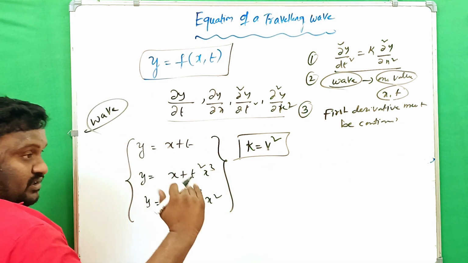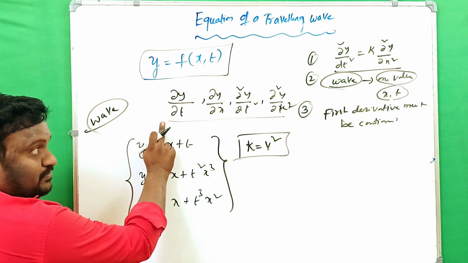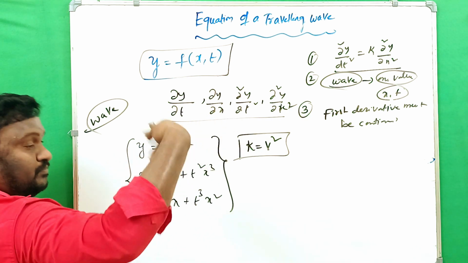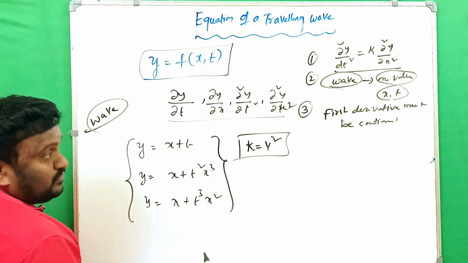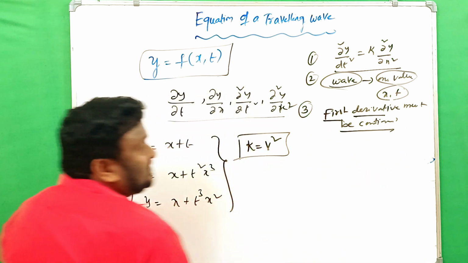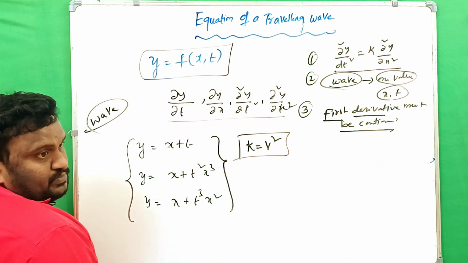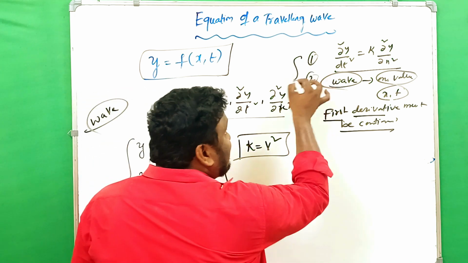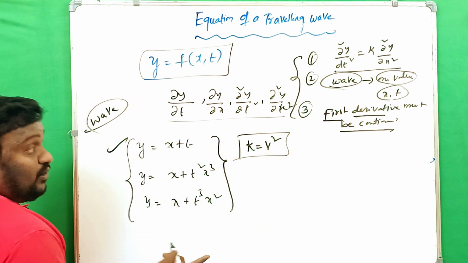That means we differentiate one time, and next there is also a chance for a second differentiation. So the first derivative must be continuous, and then the second differentiation is also possible. Clear? When these three conditions are satisfied, then only the given equation is said to be a wave.